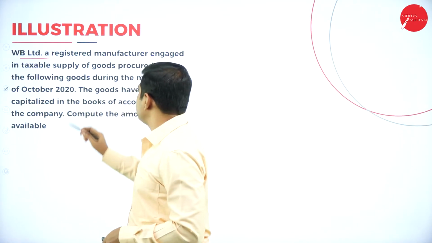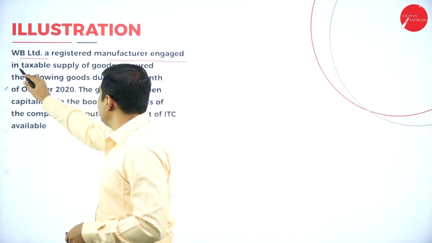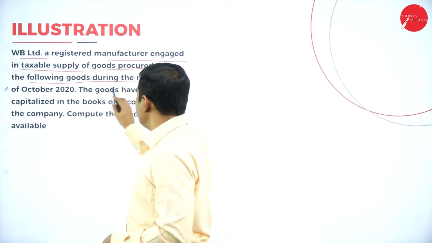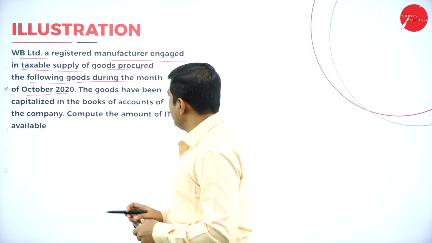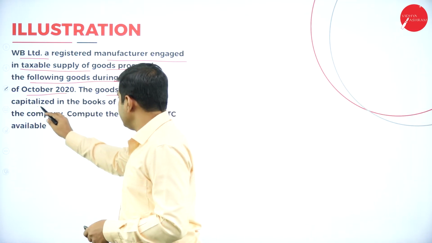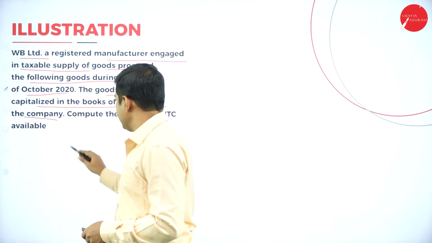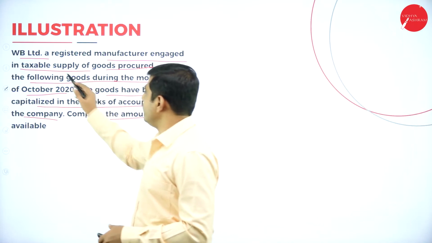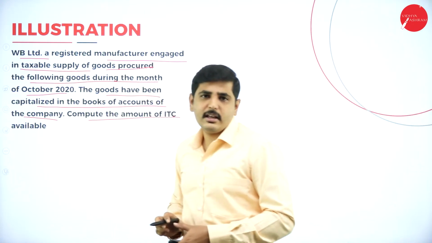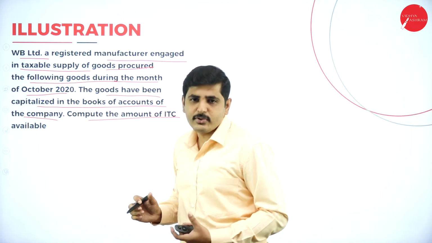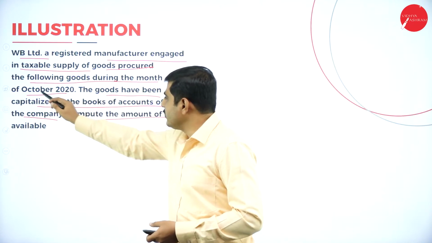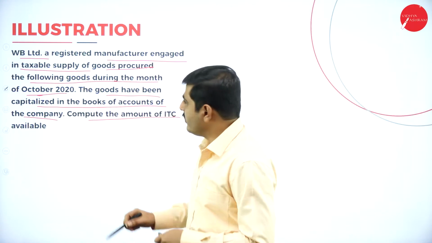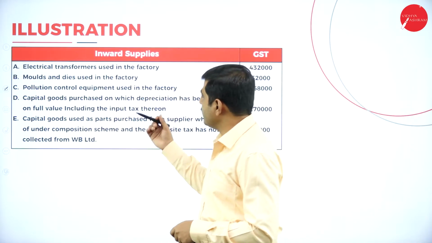VB Limited, a registered manufacturer engaged in taxable supply of goods, produced the following goods during the month of October 2020. The goods have been capitalized in the books of accounts of the company. Compute the amount of ITC available. So here the company is a registered person who has produced the goods in the month of October 2020, and we have to tell how much ITC is available for the company. Now let's look at the problem.